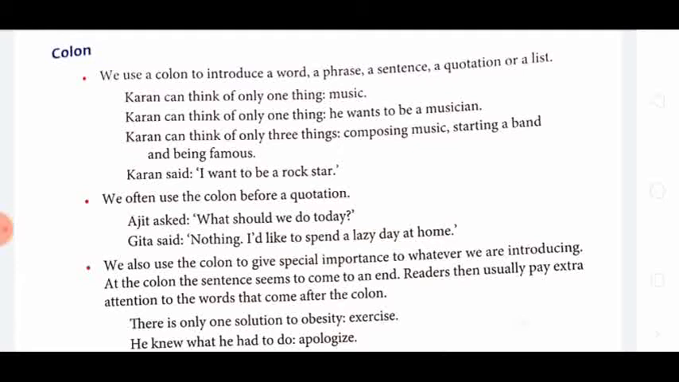We often use the colon before a quotation. Ajit asked: "What should we do today?" It is a quotation, meaning whatever words were said by Ajit are written in inverted commas and separated with a colon. Again, I am reminding you, usually we separate it with a comma. So while writing the answer, if you put a comma, then also it is correct. And if any quotation is there, then you can even separate that quotation from the speaker by putting a colon mark.